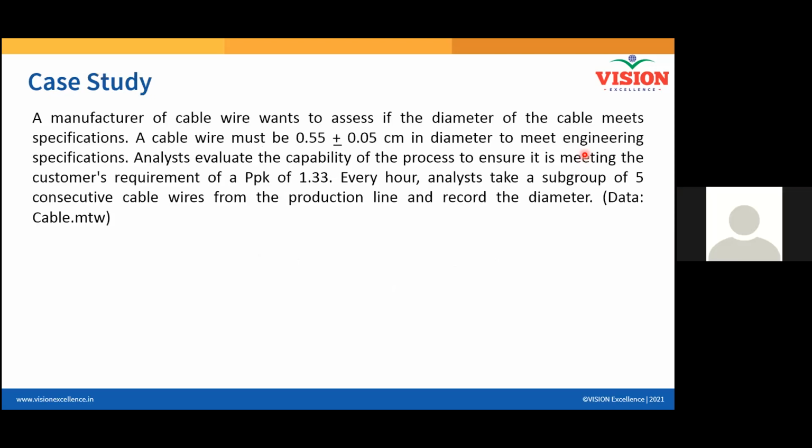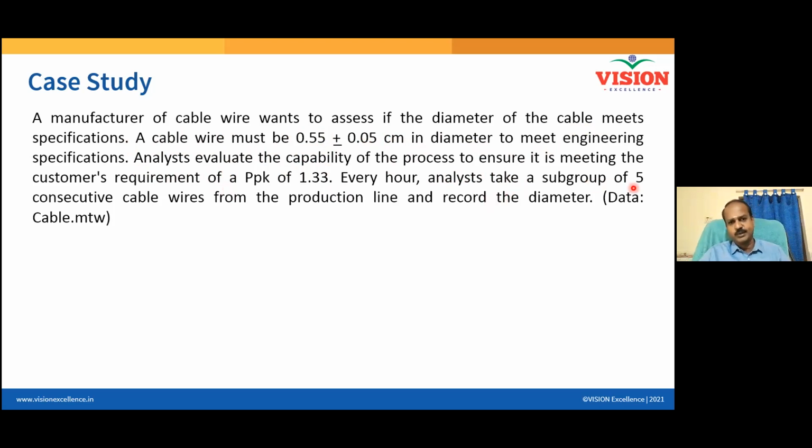Yes, sir. Same problem. We'll do it with Minitab, but with minor changes. The manufacturer of cable wire wants to assess if the diameter of the cable meets the spec. Cable wire must be 0.55 plus or minus 0.05 centimeter in diameter to meet the engineering specification. Analysts evaluate the capability of the process to ensure it is meeting the customer requirement of a PPK of 1.33.